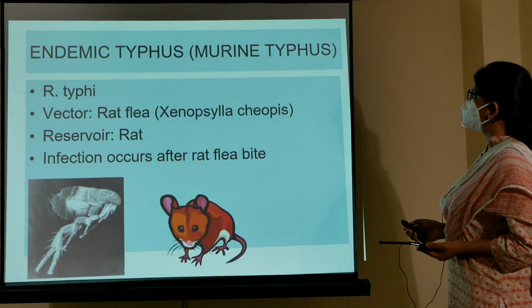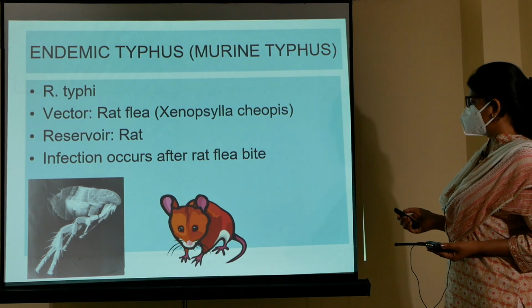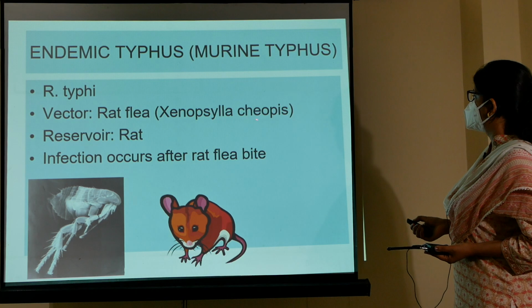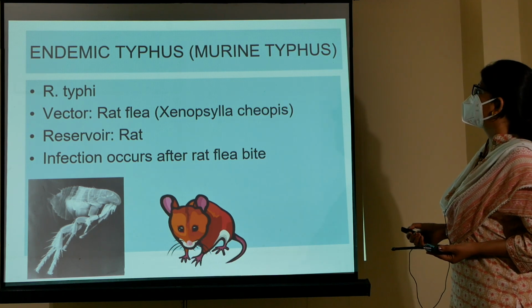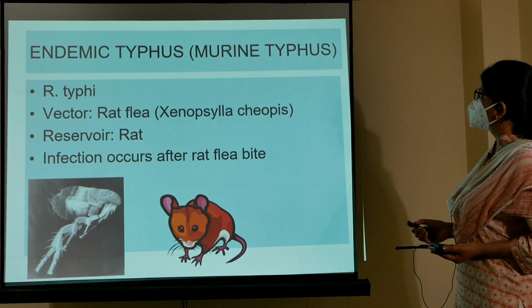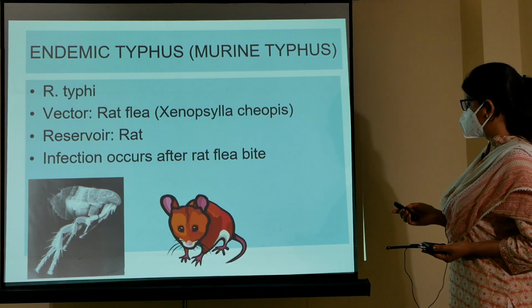Then the second one is endemic typhus, also known as murine typhus. It is caused by Rickettsia typhi and the vector is the rat flea, Xenopsylla cheopis. The reservoir is the rat and the infection occurs after the bite of the rat flea. So this is endemic typhus.